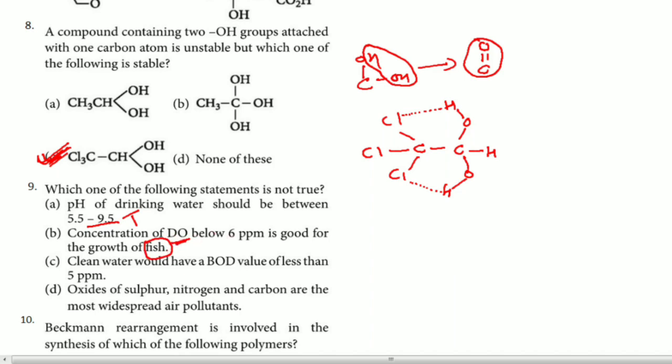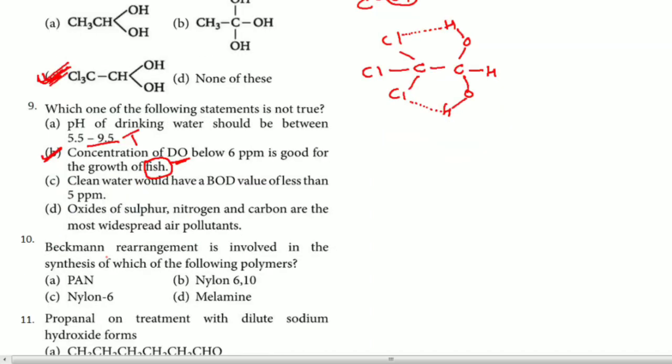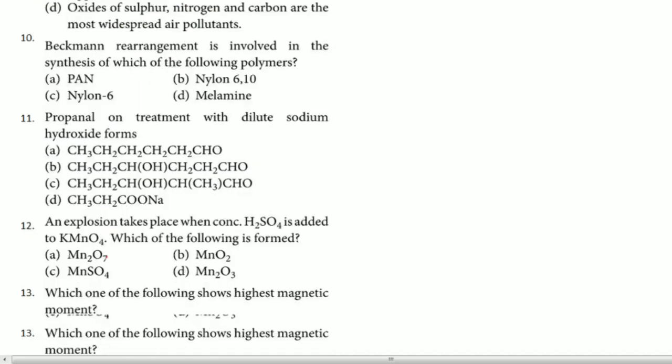If dissolved oxygen is below 6 ppm, then definitely fishes are going to die in water bodies having a low level of dissolved oxygen. Because of that reason, the statement that is not true is this one. Remember, the answer for this question is B, and the remaining two statements are correct. You can read that. So this is the 9th question.